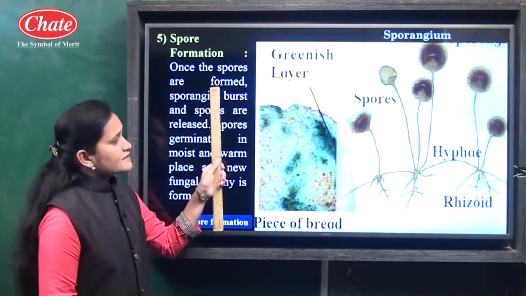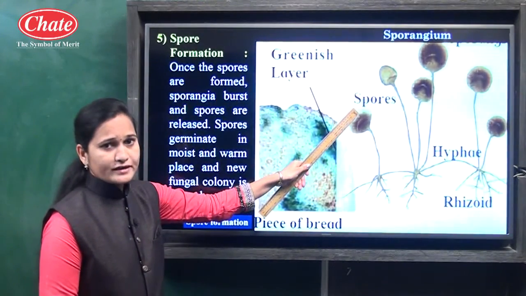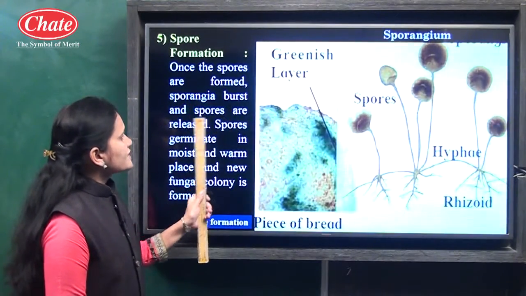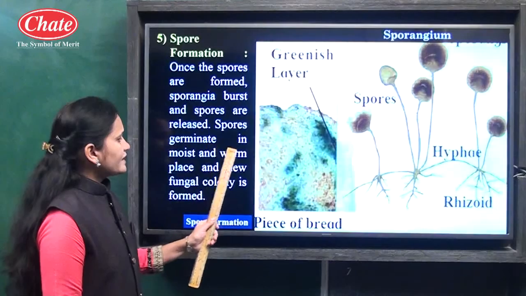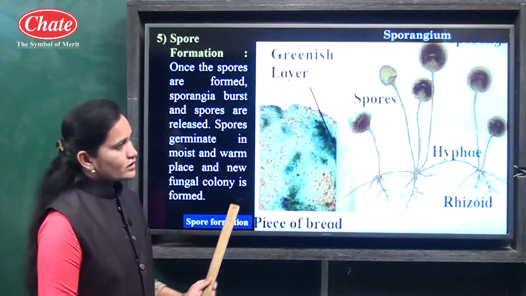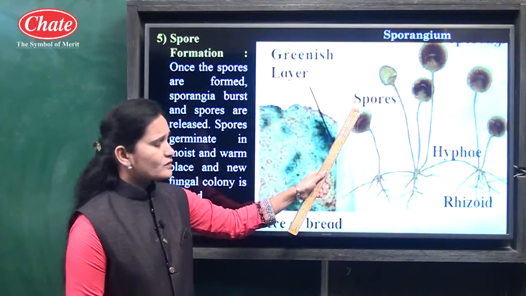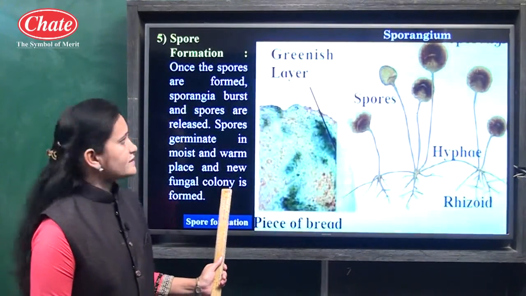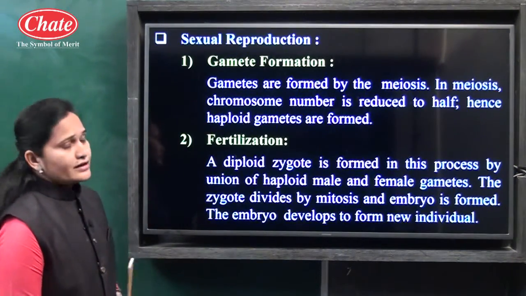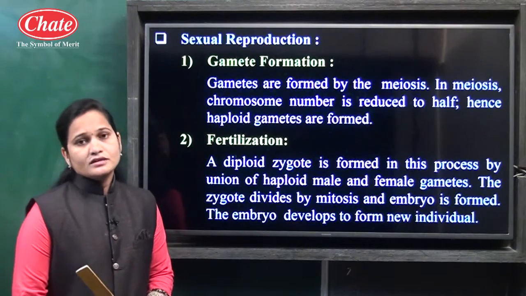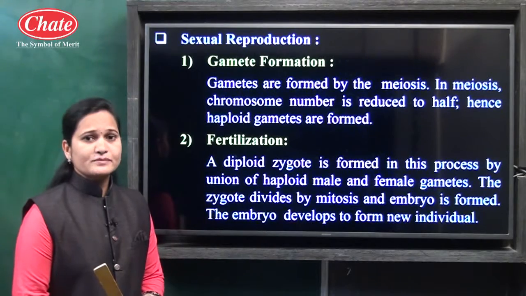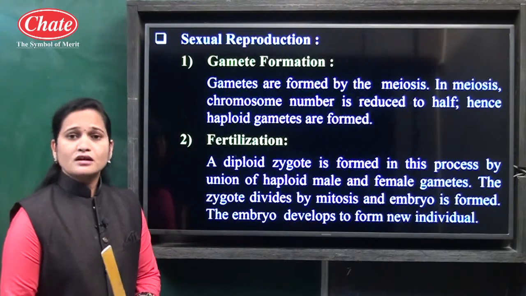Where are the spores formed? Here in the sporangium, spores are formed, and once formed, the sporangia burst and spores are released. Spores germinate in a moist and warm place and new fungal colonies are formed. So here spores are useful for the formation of new fungal colonies. What is the name of it? Spore formation. Now let us see the next type of reproduction. The next type is sexual reproduction. Sexual reproduction means reproduction which takes place with the involvement of gametes.